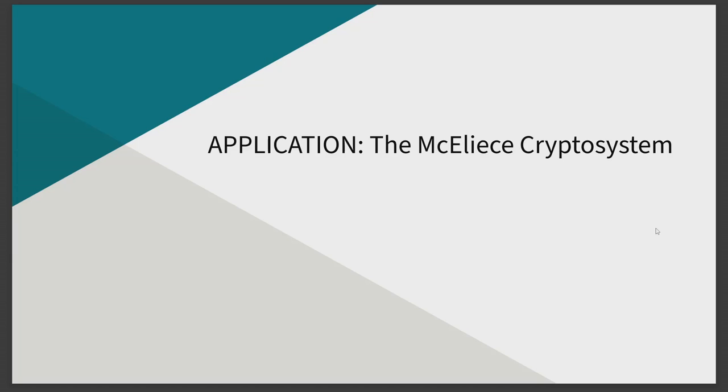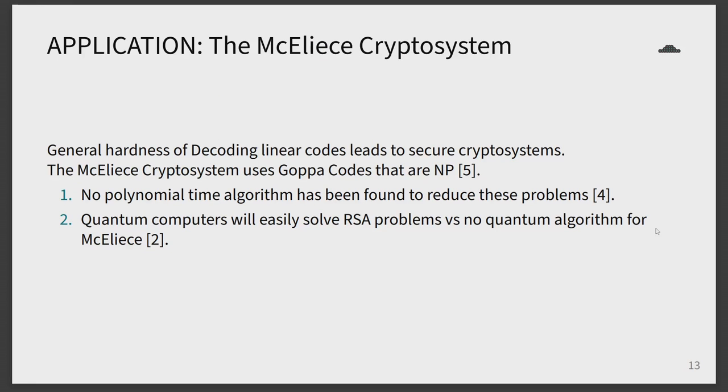I will quickly go over an application example of the hardness of decoding linear codes, the example being the McEliece cryptosystem. The security of the McEliece cryptosystem, which has been previously described, relies on there being no known decoding algorithm for a general linear code, despite there being an algorithm to solve general Goppa codes. This system appears quite secure while also allowing for rapid data rates.